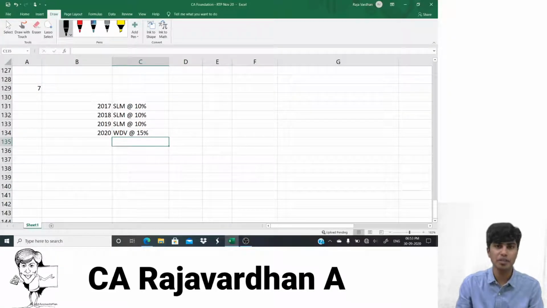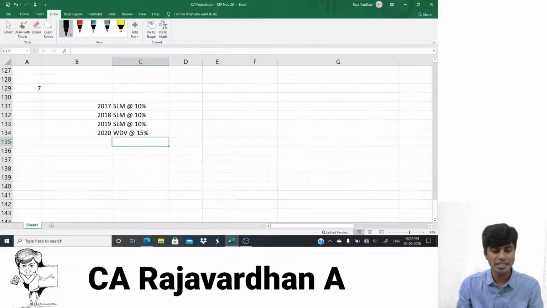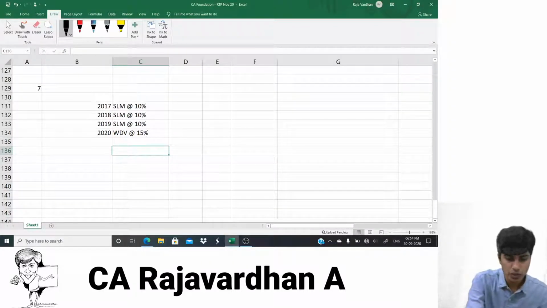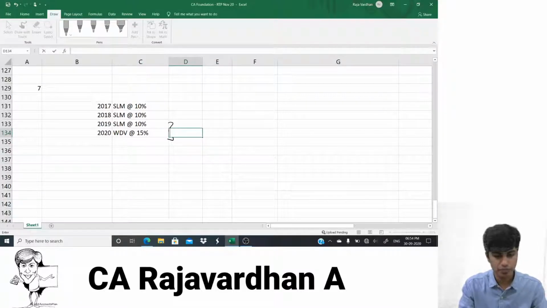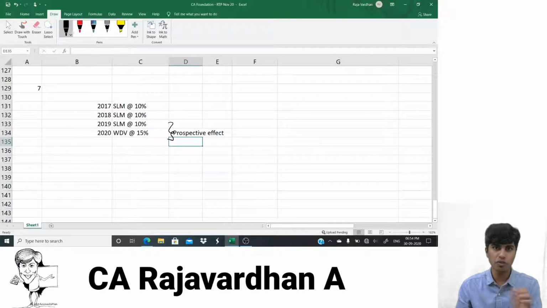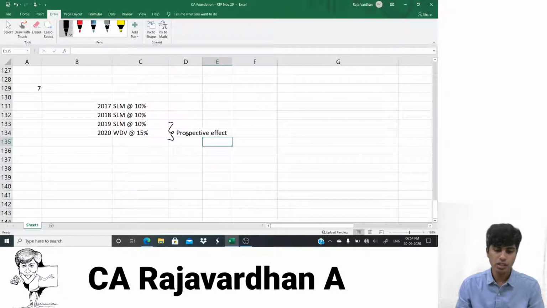So this is what happened with respect to Green and Company. Concentrate. They followed the SLM method at 10%. From the year 2020, it decided to adopt WDV. And for this change in method of depreciation, what sort of effect would we have to give? Prospective effect. Prospective effect is to be given for this particular item, and there is no concept of retrospective effect. How to deal with prospective effect? Don't worry, I'll teach it to you. Okay guys, this is basic, one important tricky part for this question.